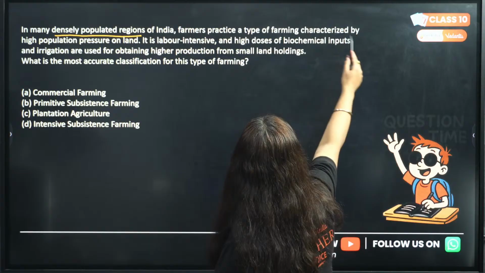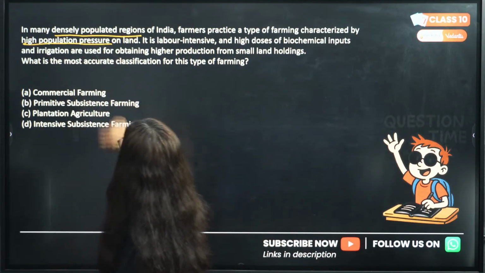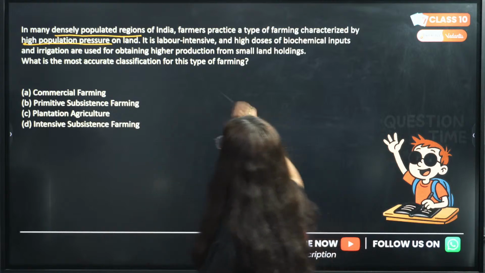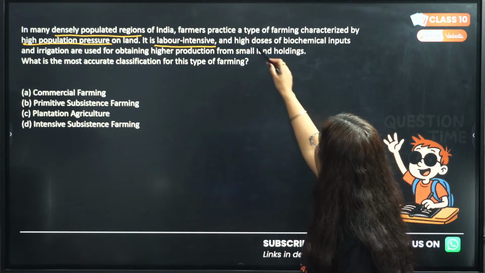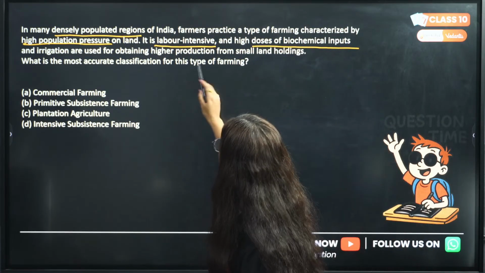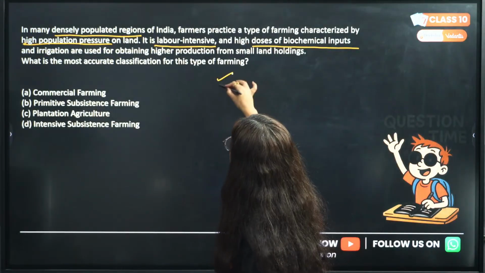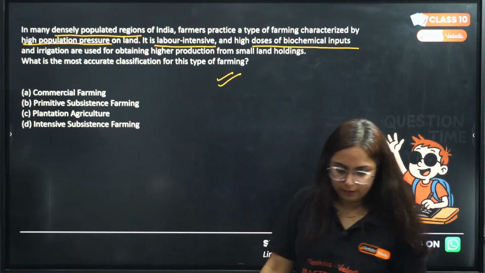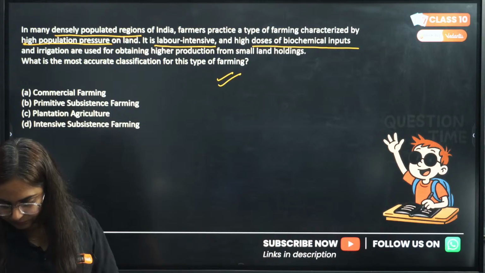Farmers practice a type of farming characterized by high population pressure on land. Okay, it is labor intensive. High doses of biochemical inputs and irrigation are used for obtaining higher production, okay, which is the accurate classification of farming? What do you think right now?